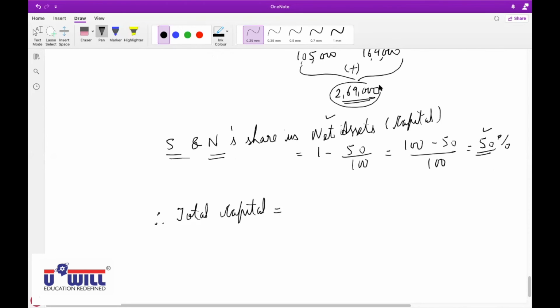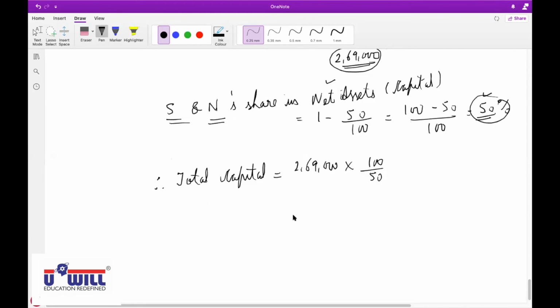Shivani and Neeraj's capital is 2,69,000, and their share in the capital is 50%. So total capital must be 2,69,000 into the reciprocal of their share, 100 by 50, that is 5,38,000. That should be the total capital of the firm, meaning net assets.